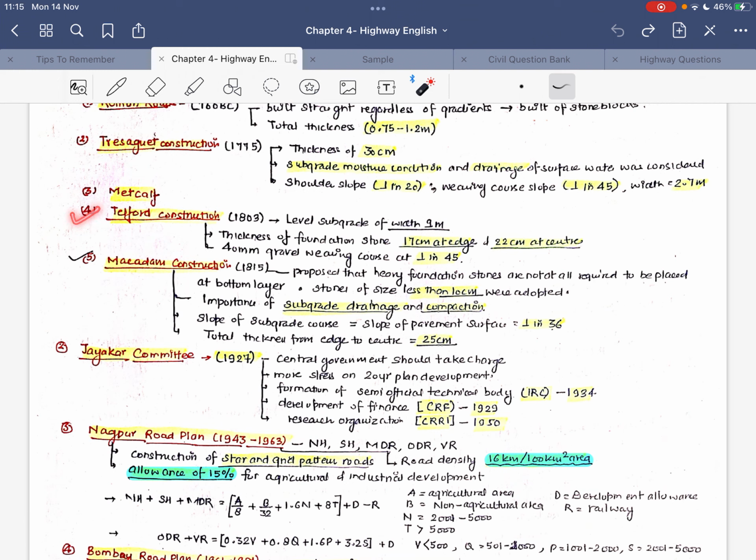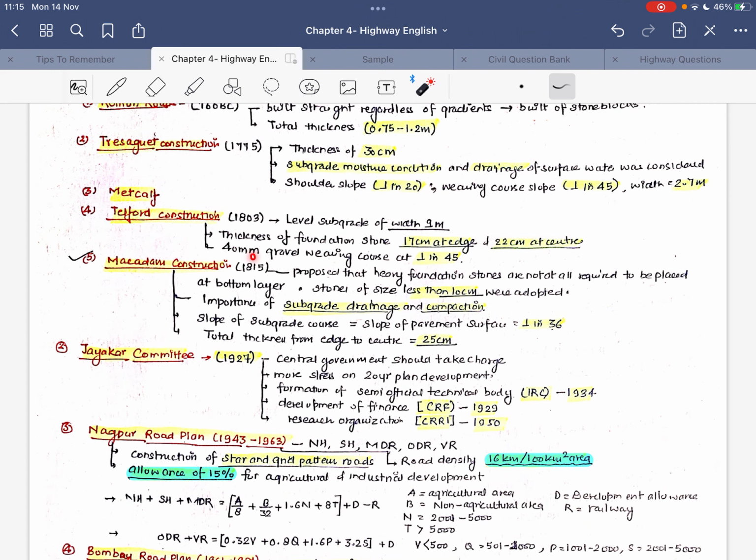Now fourth is the Telford construction, developed in 1803, for which a level subgrade of width 9 meter was recommended. The thickness of the foundation stone varied from 17 centimeter at the edge to 22 centimeter at the center. Like this, it was 17 centimeter at the edge, then 20 centimeter further in, and it keeps increasing, and then decreases again on the other side. So basically at the edges the height was 17 centimeter, and at the center it was 22 centimeter.